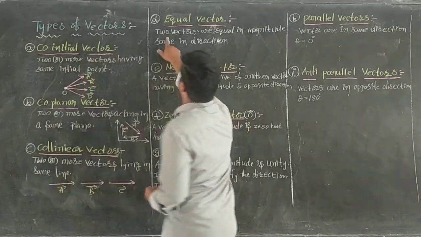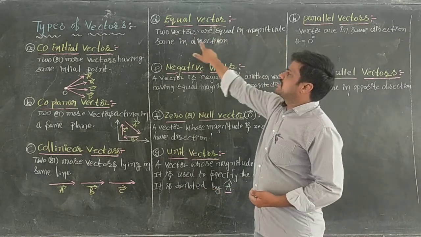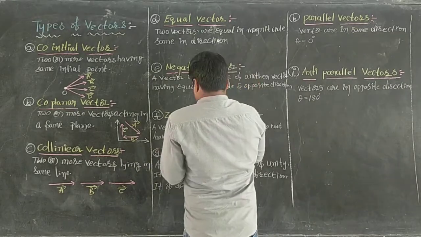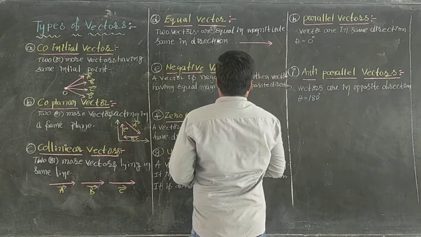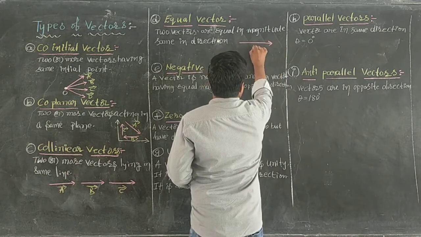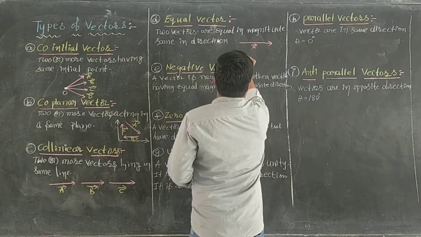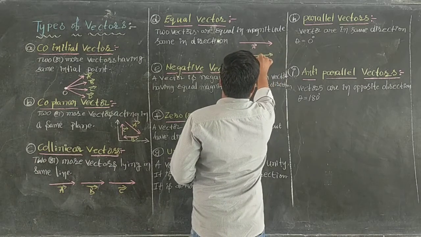Equal vectors means two vectors are equal in magnitude and the same in direction. For example, if you take here, this is one of the vectors I am taking, A bar, and here I am taking another vector, which is B bar.